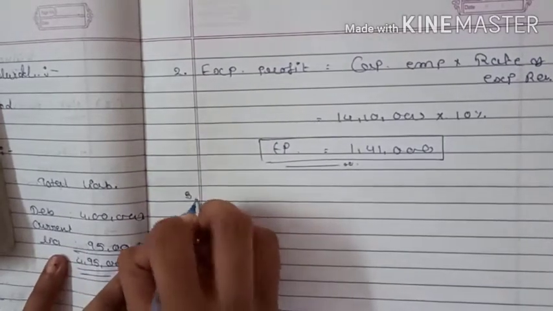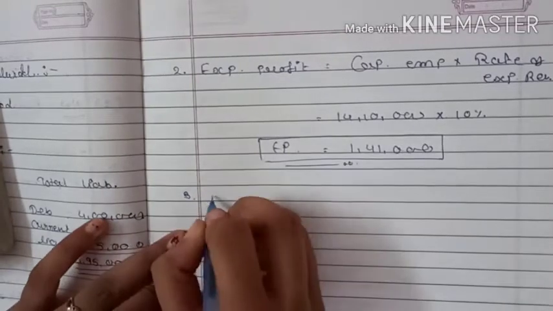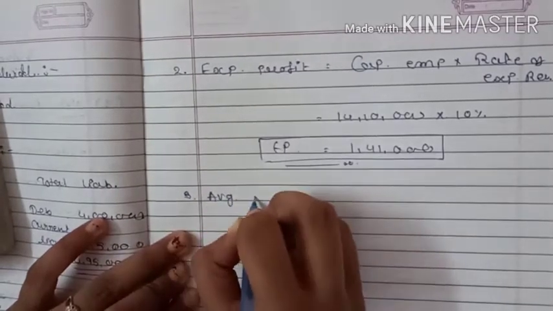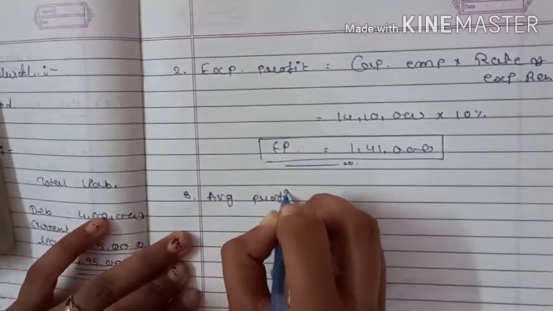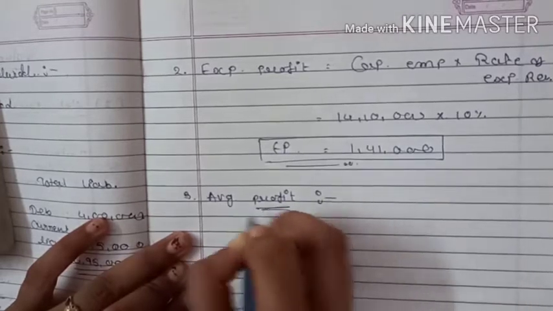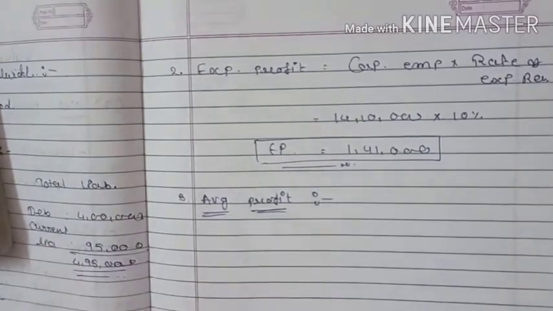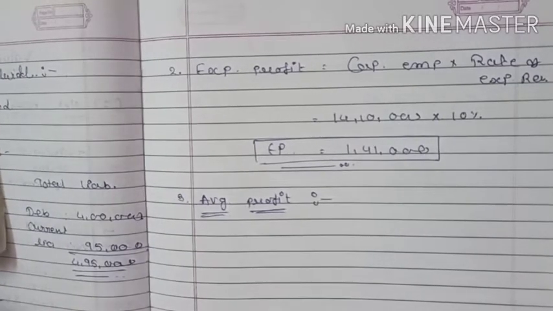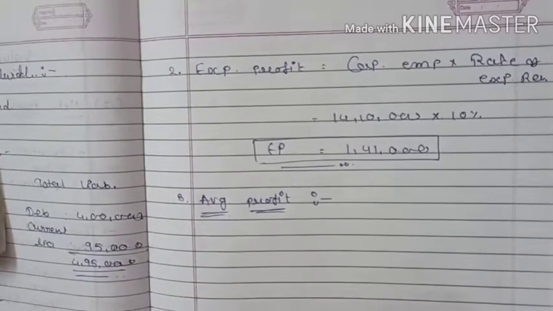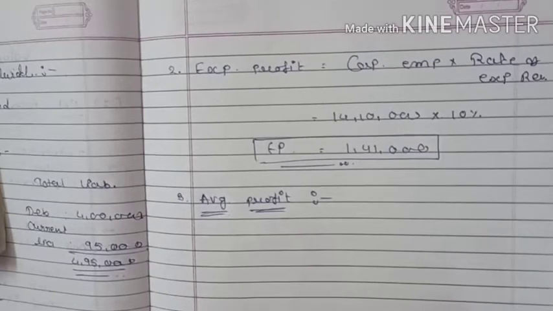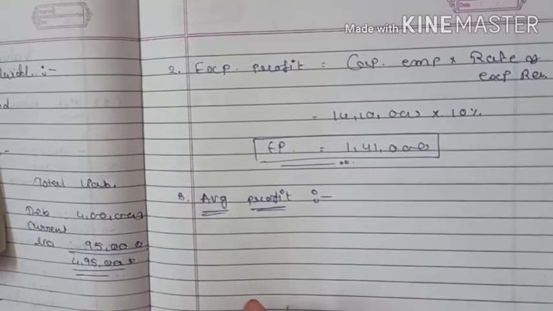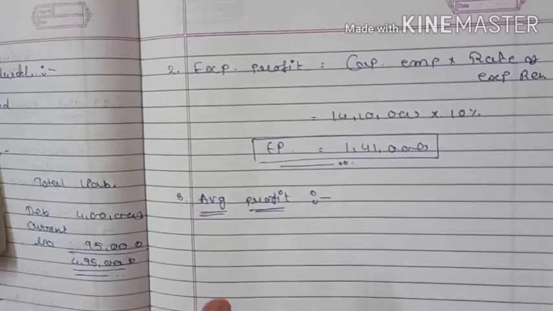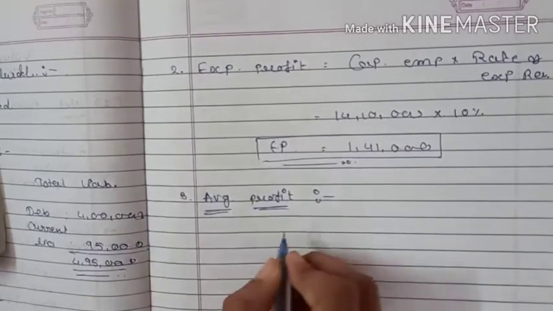Now step number 3, average profit. Annual average profit of the company is given as 2,73,000, but after deducting 50% tax.